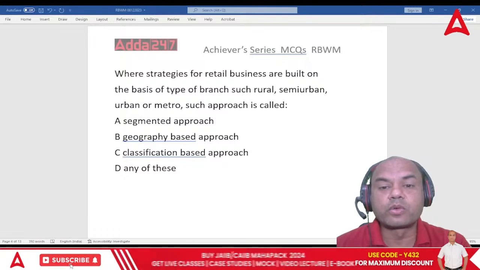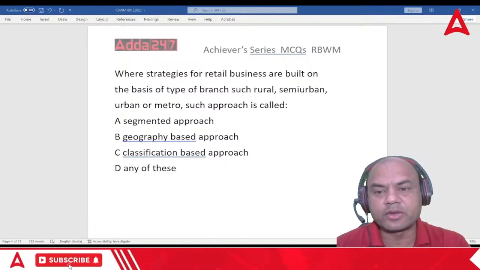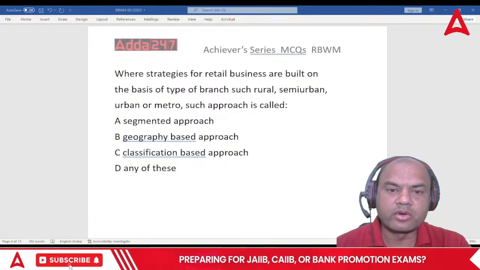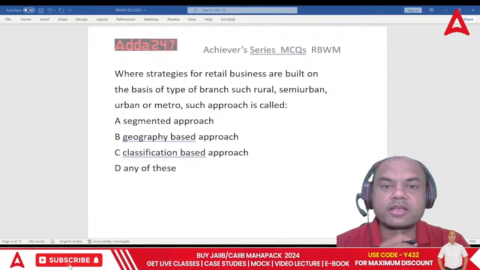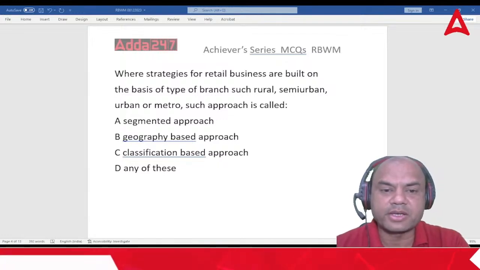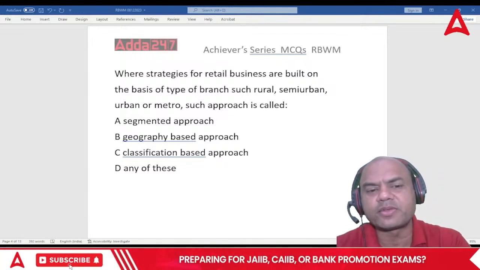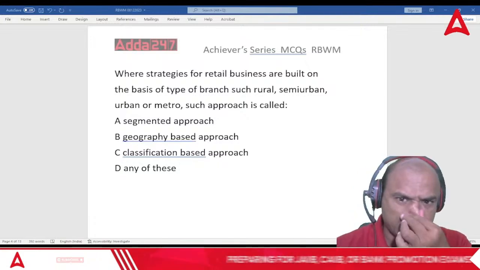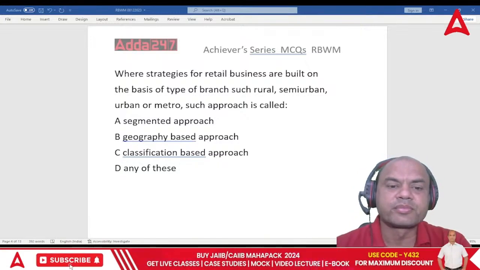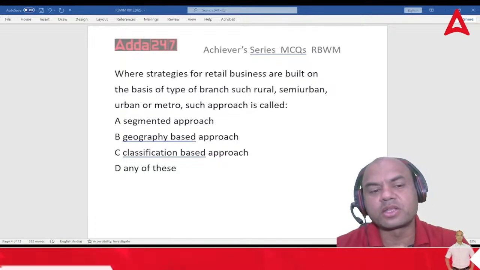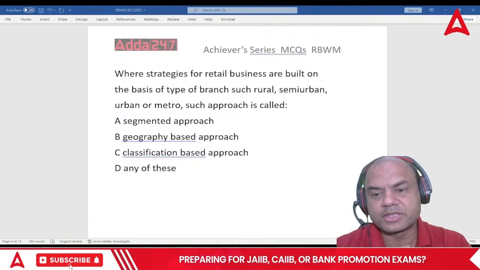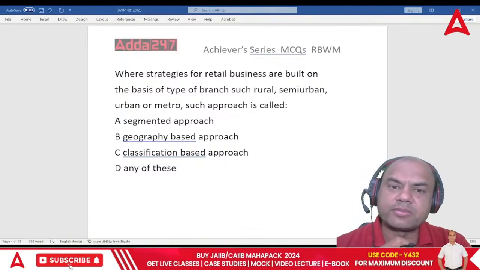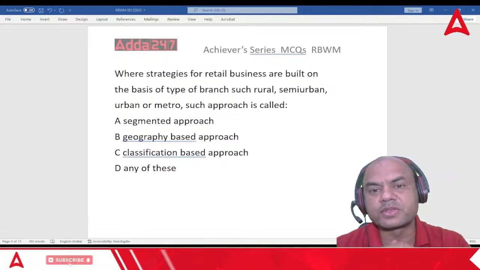The answer is built on the basis of rural, semi-urban. You have these branches in your banks also, right? Means you have semi-urban branch, you have urban branch. We all have these branches. In mainly nationalized banks, we have this concept of semi-urban, urban. So this approach is called as what? Segmented, geography-based, classification-based. Just now I gave you the example of geography-based. So what was the answer?